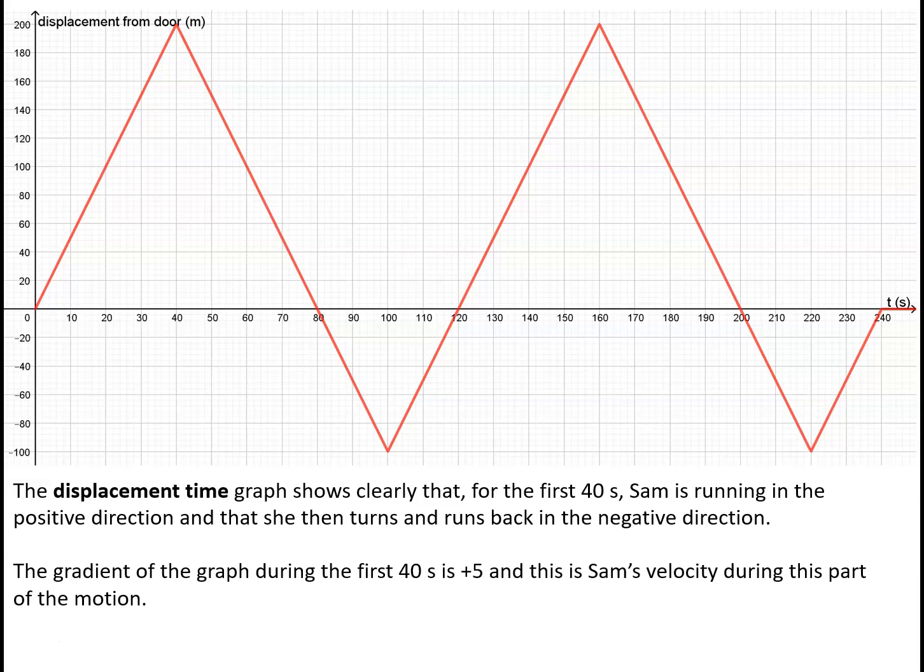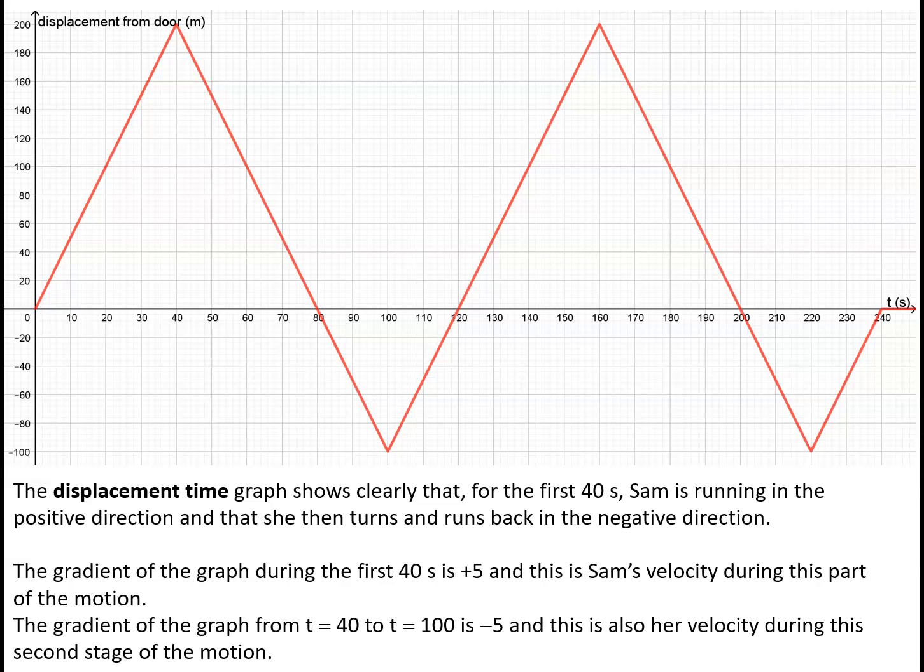So the displacement time graph's giving us much more information than the distance time graph was. And again, what we've got here is the gradient of the graph giving us useful information. For the first 40 seconds, the gradient is +5, representing the fact that Sam is running in the positive direction along the route. But for the next 60 seconds, her gradient is -5, showing that she's running at -5 meters per second, or 5 meters per second, in the negative direction.